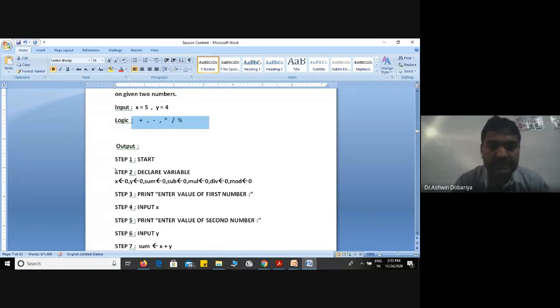Then say first start, then declare variables. First x and y, two variables we have taken for input. Then some variable which will store the addition answer. Whatever addition answer of these two, it will be assigned to some variable. Whatever subtraction answer there is will be stored into sub, then a multiplication variable stores the multiplication value, then division, then modulus. I hope all of you understood this.